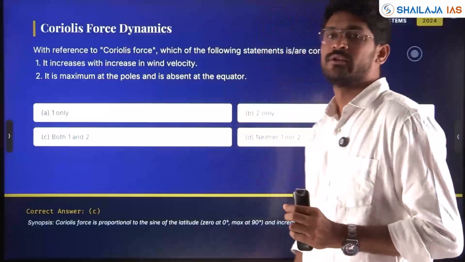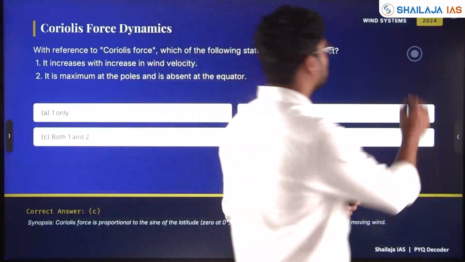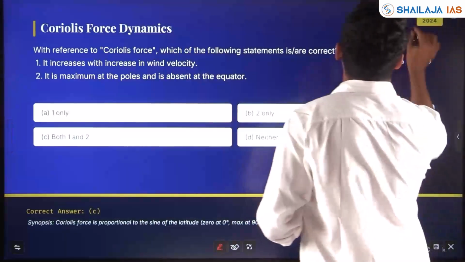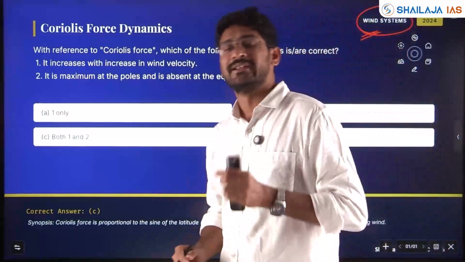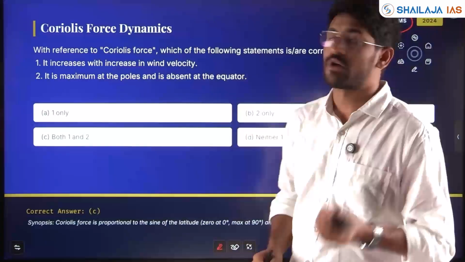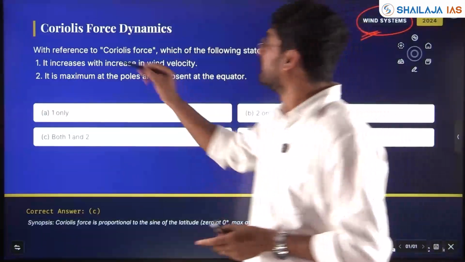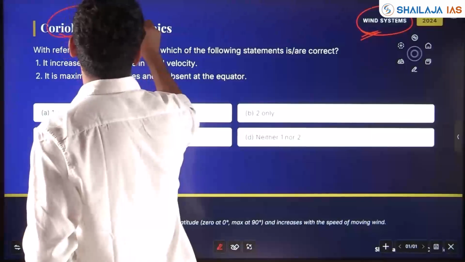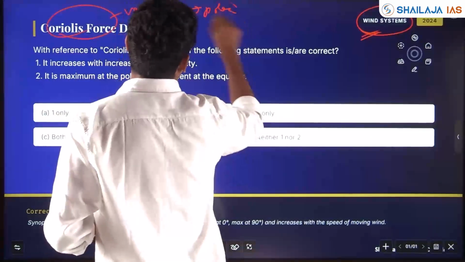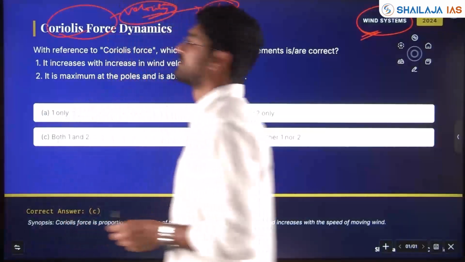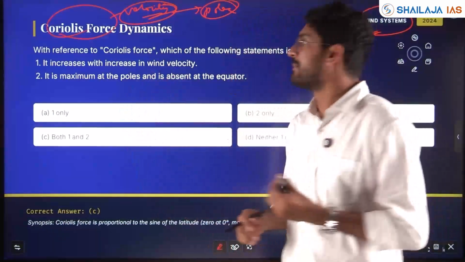Next, Coriolis force, one of the important wind system topics asked in UPSC. So wind systems become very important. The permanent winds, the local winds, and in the permanent winds, jet streams, geostrophic winds, all this becomes important. The imaginary force which becomes real when there is velocity and when you move towards the poles. With respect to winds, Coriolis force dynamics and its characteristics have been asked in UPSC time and again.